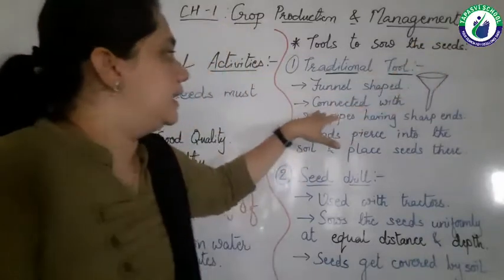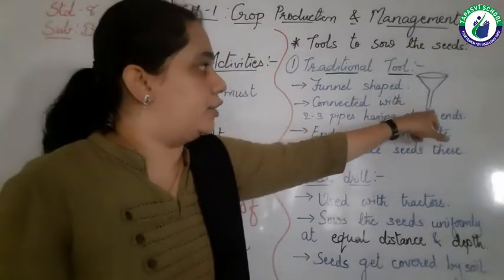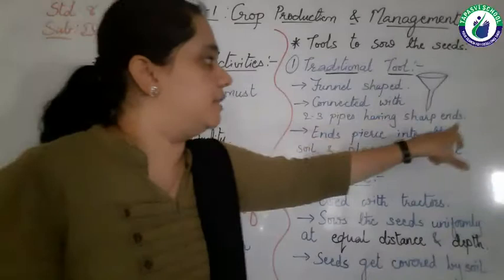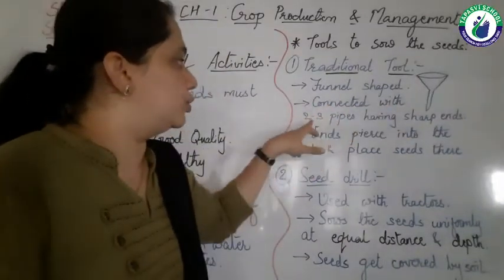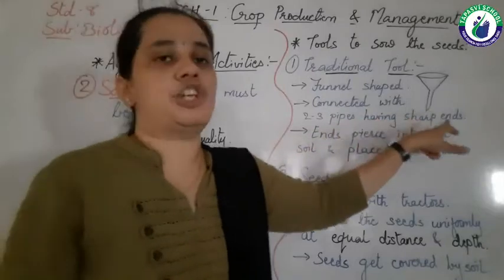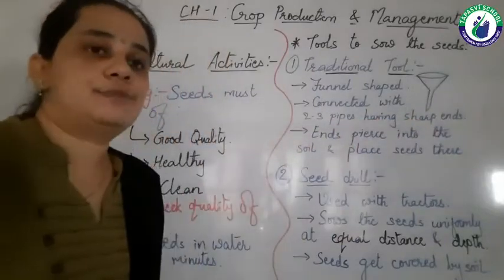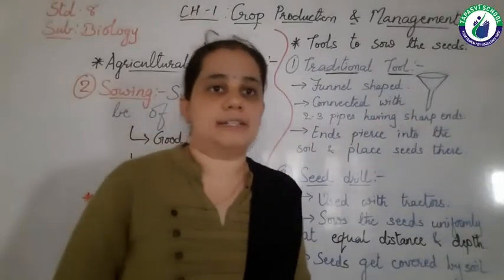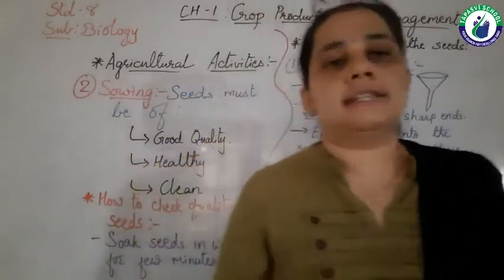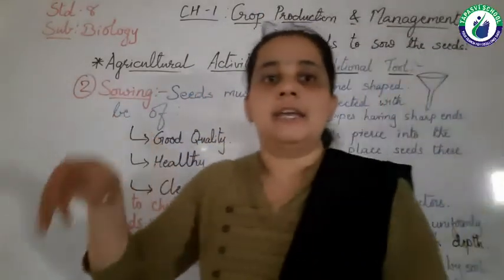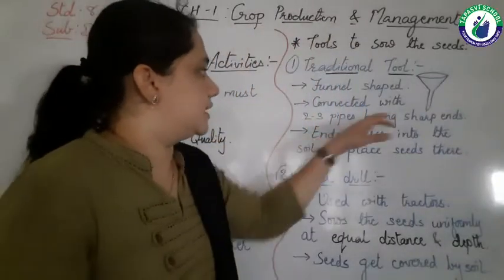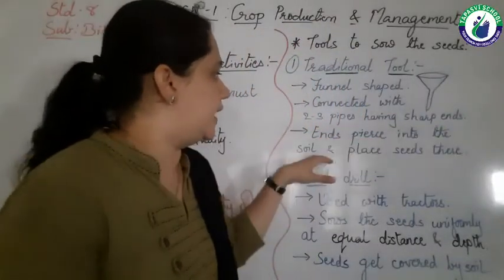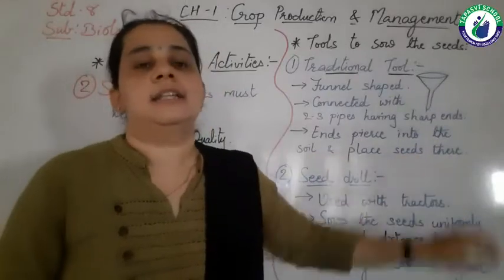The end of the funnel is connected with 2 to 3 pipes having sharp ends. When these pipes are in the soil, they pierce into the soil and place seeds there.